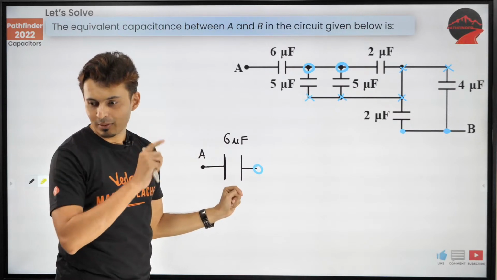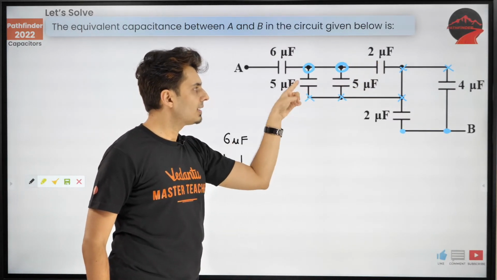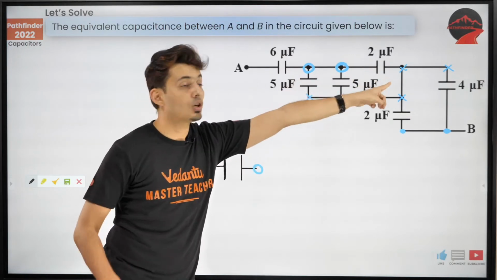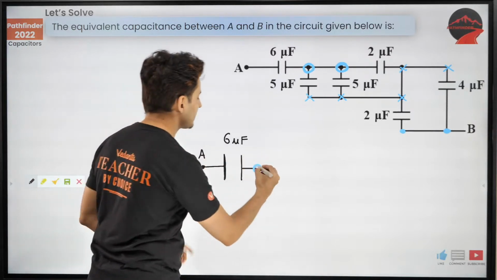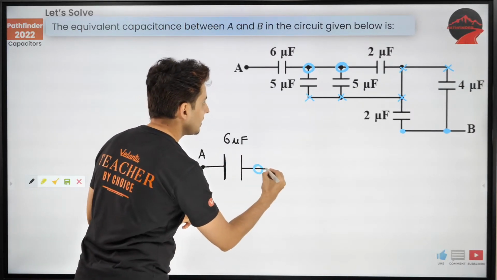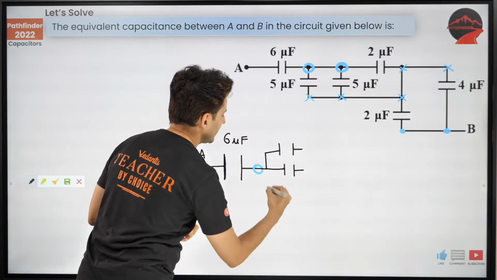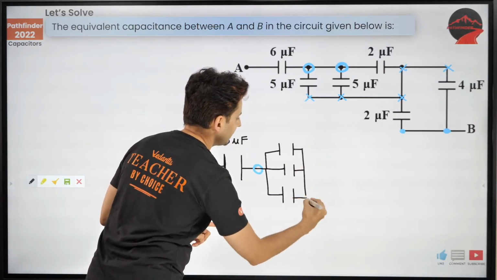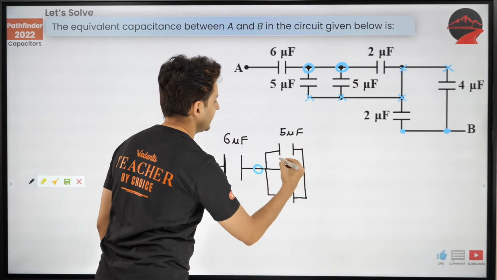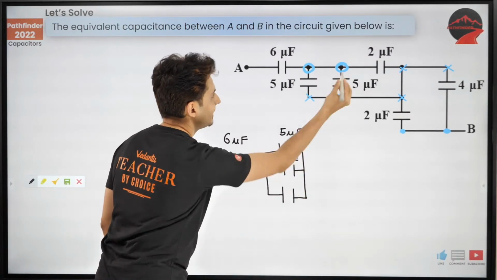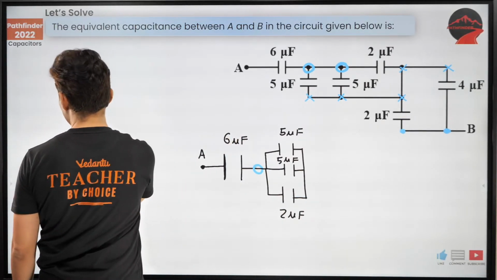Do you guys see that? Think about it. Circles are connected to 1, 2, 3 capacitors. All the capacitors on the other side are at the same potential. That means you have 3 capacitors in parallel, guys. What are those capacitors? 5 microfarad, 5 microfarad and 2 microfarad. See if this is clear till this point.